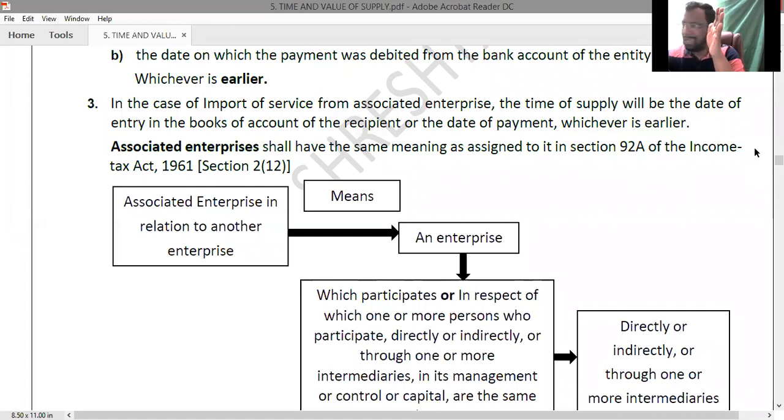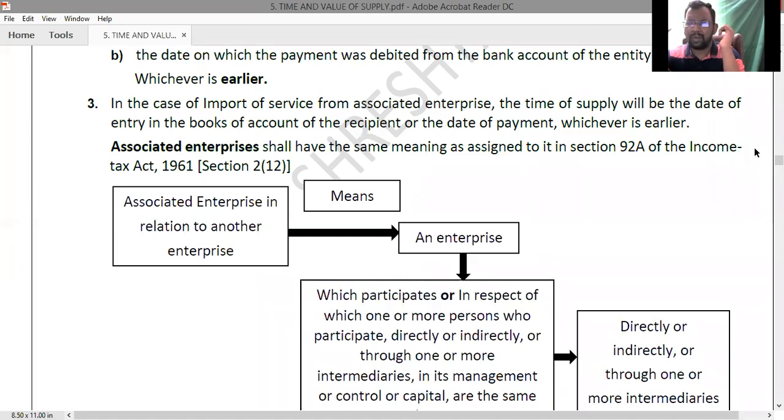Now, will this head office charge any consideration from the branch? Do they charge any consideration on their branch? Answer is absolutely no. In the majority of cases, whenever transactions happen between associated enterprises, no consideration will be involved in it. Instead, they will just make some book adjustments.